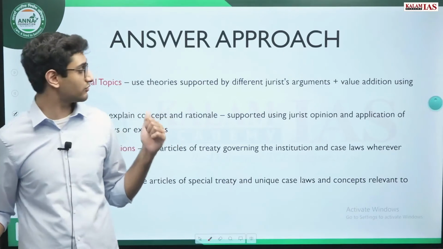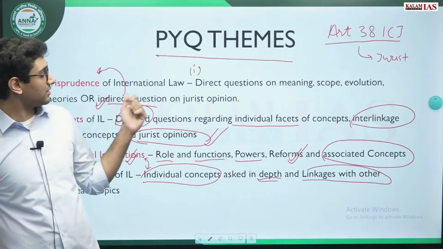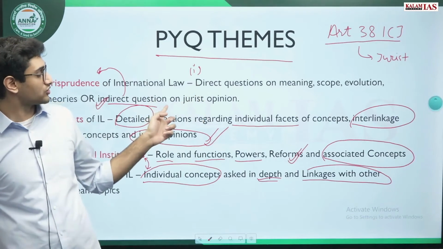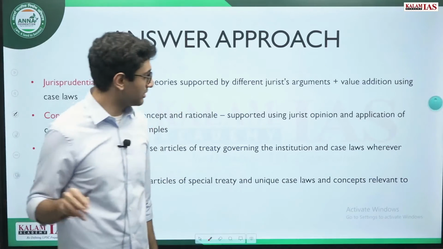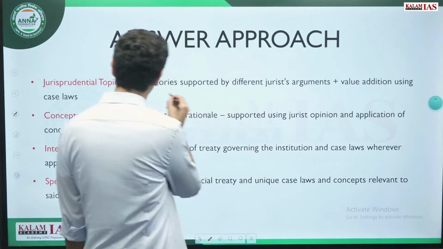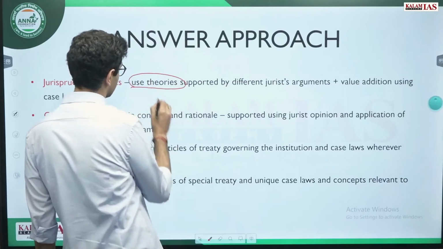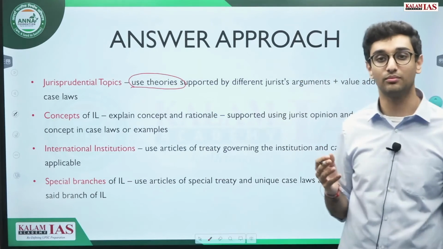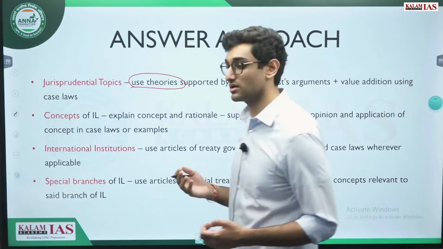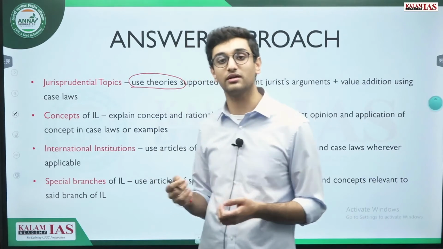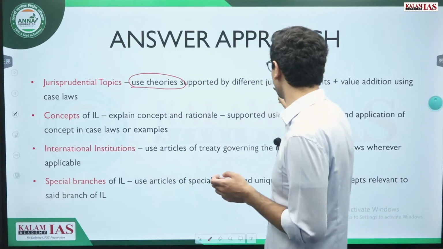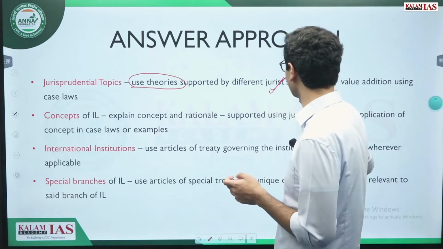So we saw what types of questions are asked in the previous slide. In the first theme, either direct questions are asked or jurist opinions are asked. So how do we need to prepare this? For answering, we need to use theories. In jurisprudence, the use of theories is extremely important, because jurisprudence is based on theories. There are different theories of analyzing a particular proposition. These theories are given by various jurists along with their arguments.